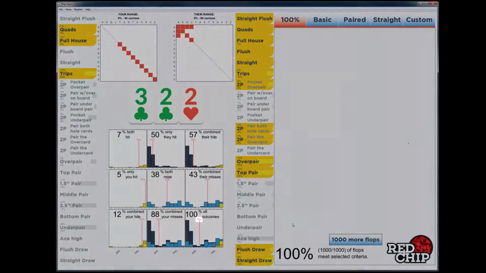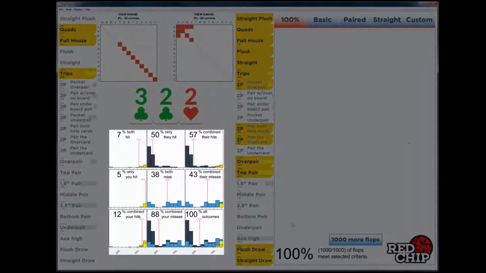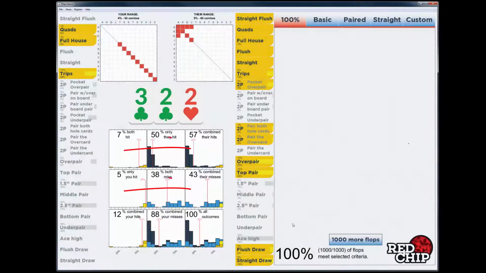Most poker software only gives you this 38%, but the Falcon gives you a lot more. We can add up the other player's hits and misses going across also, and then total them up going down. Each of these subgraphs is known as a histogram.